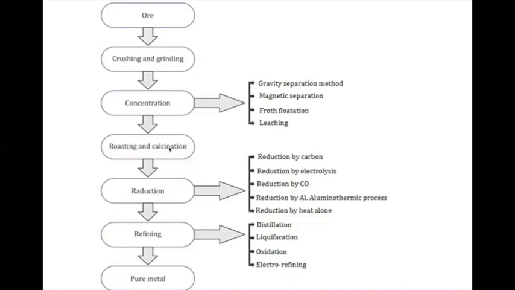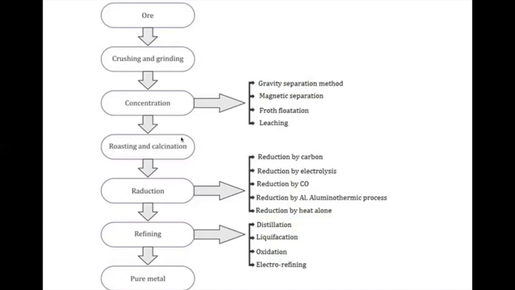Even if there are carbonate metals, calcination means the carbonate method. By doing this calcination method, what happens? The carbonate part, the CO2, will be removed, and the oxide form is obtained. So we have to bring all the metals into the oxide form. If it is in sulfide form, metal sulfide, we have to convert it into metal oxide, that is the roasting method. If it is a metal carbonate, then we follow the calcination rule and convert it into metal oxide. So the main aim is to obtain the metal oxide.